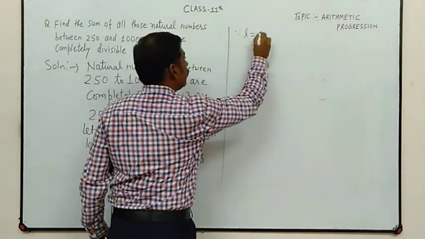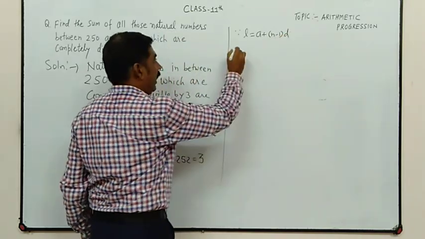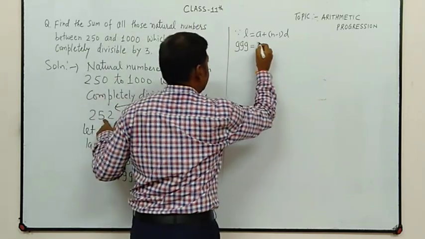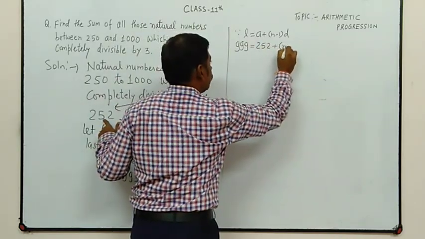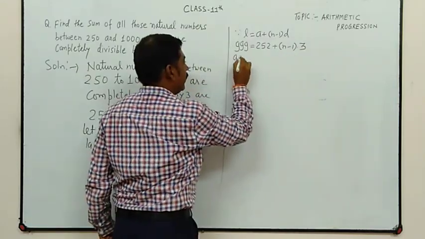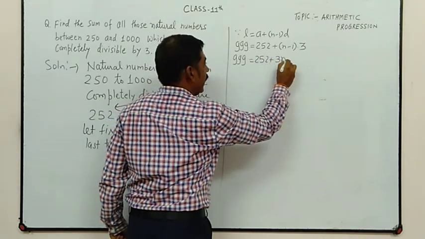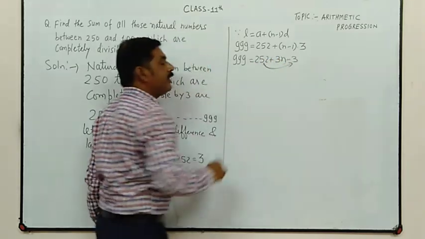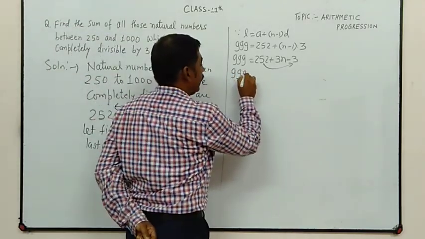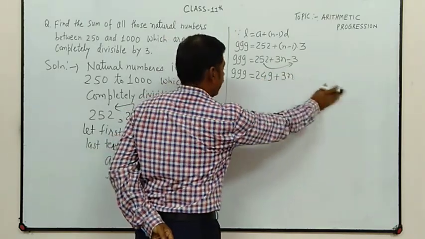Now since L is equal to A plus (n minus 1) into D, L is 999, A is 252 plus (n minus 1) into D, 3. So 999 is equal to 252 plus 3n minus 3, 252 minus 3 is 249. So 999 is 249 plus 3n.